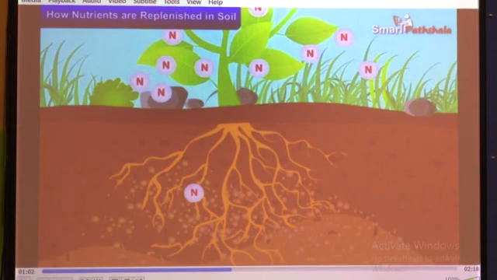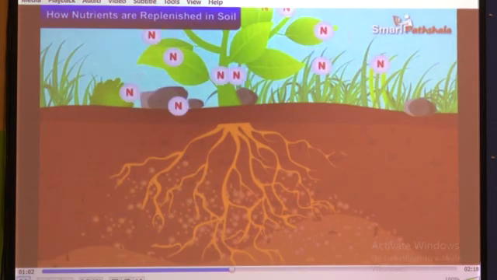They can absorb it in soluble form by their roots from the soil only. So how is the nitrogen present in the atmosphere converted into soluble form, and how do we find it in the soil?